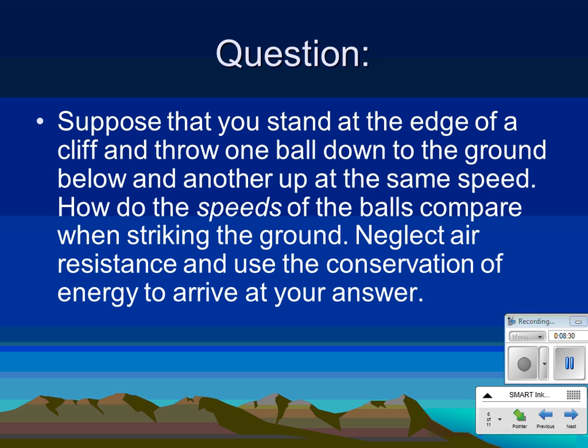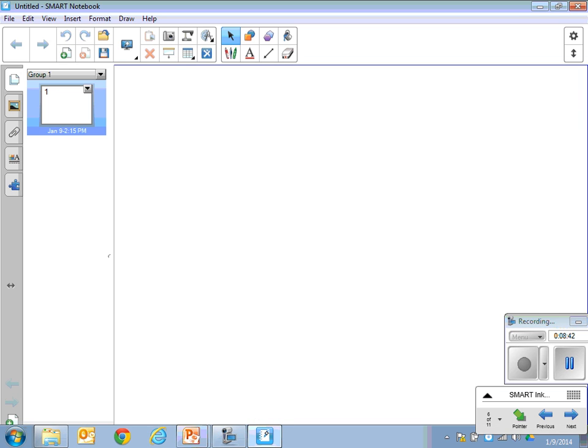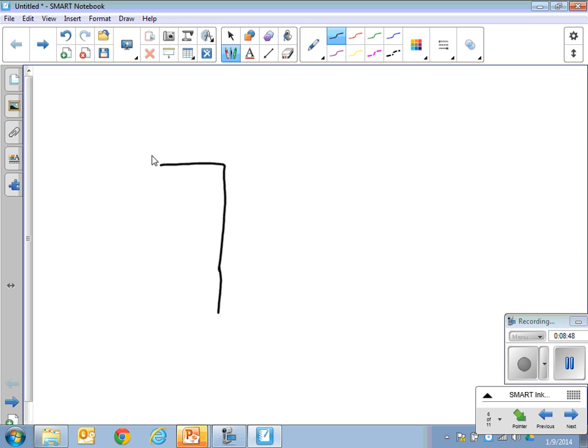How will their speeds compare just before they reach the ground? How will their speeds compare? We're neglecting air resistance. Consider it in terms of conservation of energy. So we're all in agreement that it's going to have the same velocity. But let's look at it in a couple different ways. There's a couple different ways to think about this. Okay? No, you're absolutely right.